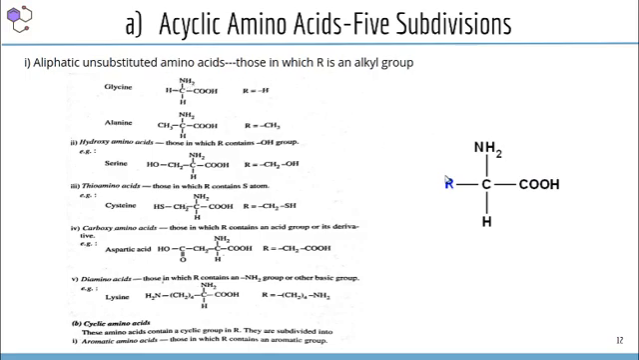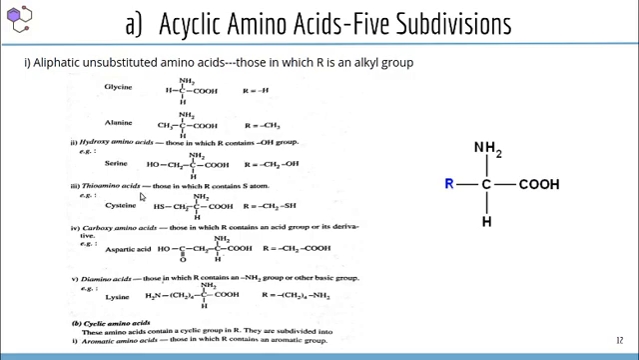This is the general structure of amino acid. So if the R group is simply an alkyl group, then that is aliphatic and substituted amino acid. That means if the R group is H, we will get glycine. If it is CH3, we will get alanine. Then next classification is hydroxy amino acids. Hydroxy amino acids are those amino acids in which the R group contains OH functional group. For example, serine. Serine contains an OH functional group, so that is hydroxy amino acids.